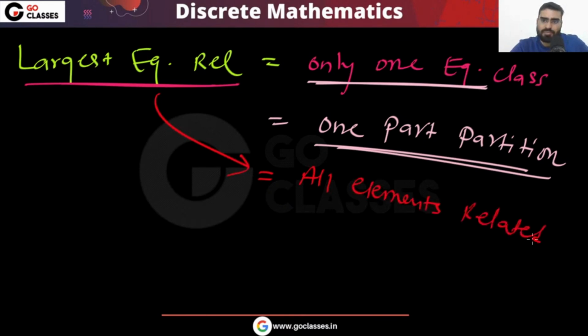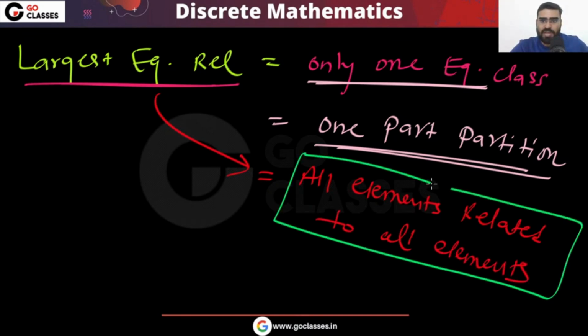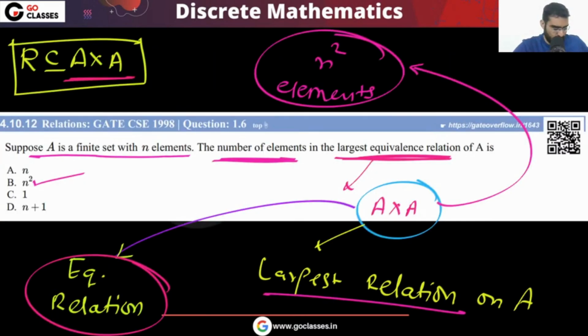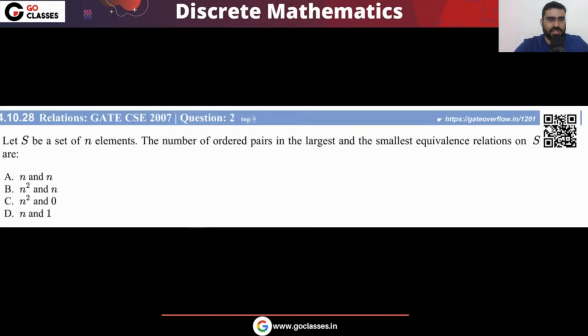All elements related to all elements. Every element is related to every element, and that is your n square. So the largest equivalence relation cardinality will be n square ordered pairs. So this is your answer: for this question, the answer will be n square. Tell me what is the answer for this question?